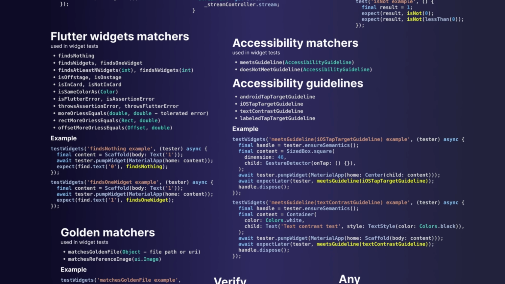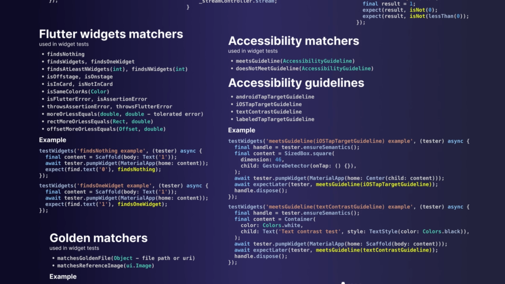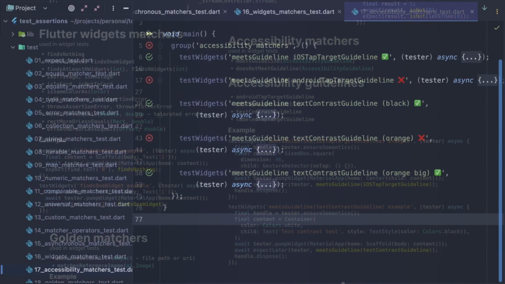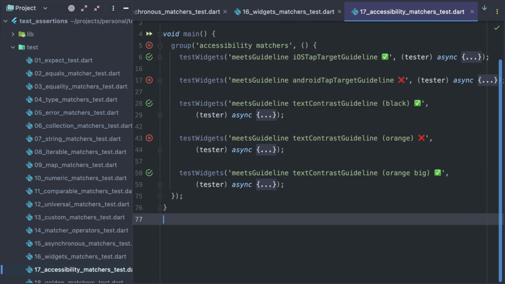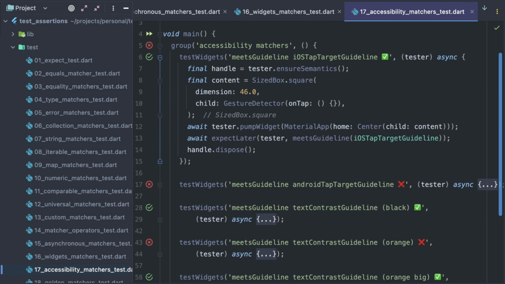If I had to pick one of the most exciting finds from this cheat sheet, it would be this: accessibility testing. In accessibility tests, the first thing we have to do is to enable semantics by creating such a handle, and we have to remember to dispose of it at the end of the test. Next, in this test, I declare a widget we are going to test, a SizedBox of size 46 with an enabled GestureDetector as a child. Next, I place it in the widget tree, and we are ready to test.